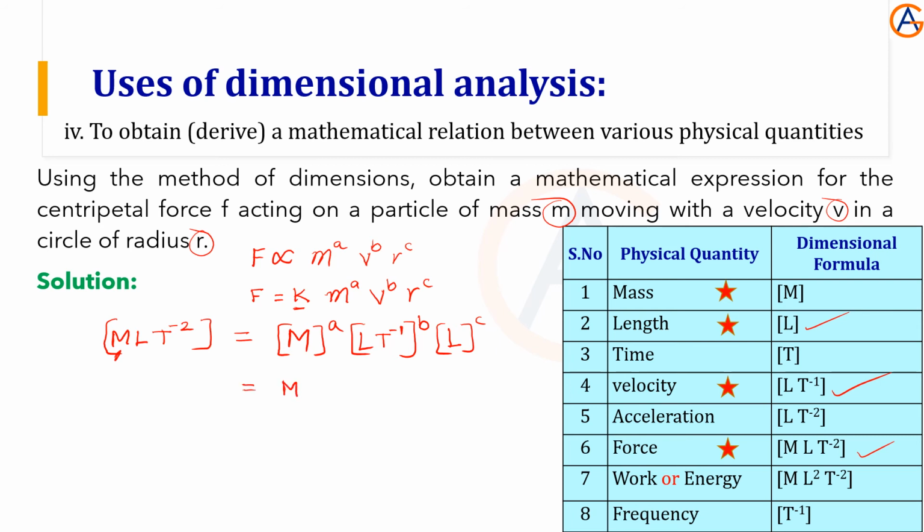M power a, L power b, t power minus b, L power c, which can be written as m power a, L power b plus c, t power minus b. This is what we have on the right hand side, and on the left hand side we have the force dimensions. Now compare the powers.